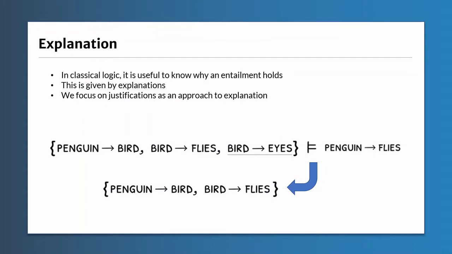For example, suppose we now add the unrelated information that birds have eyes to our knowledge base from the previous slide. The justification for the entailment that penguins fly is given by the statements birds fly and penguins are birds, since this amounts to just enough information to allow for the inference that penguins fly.